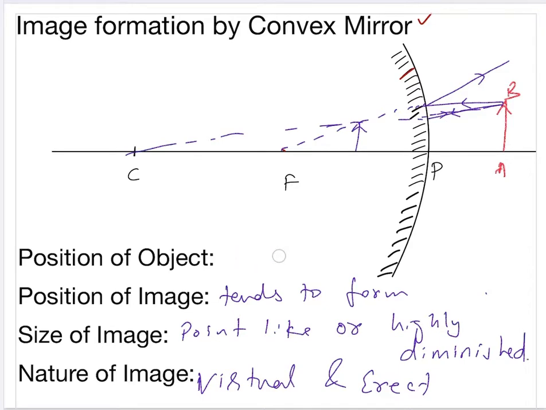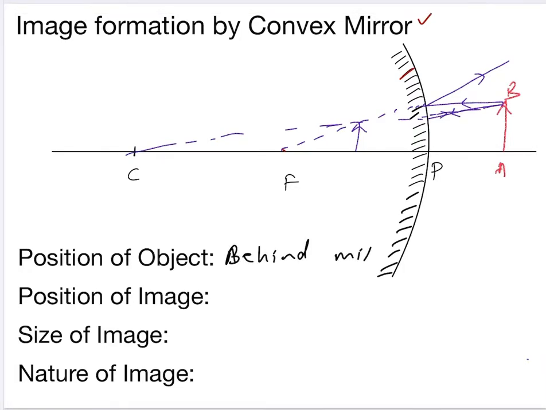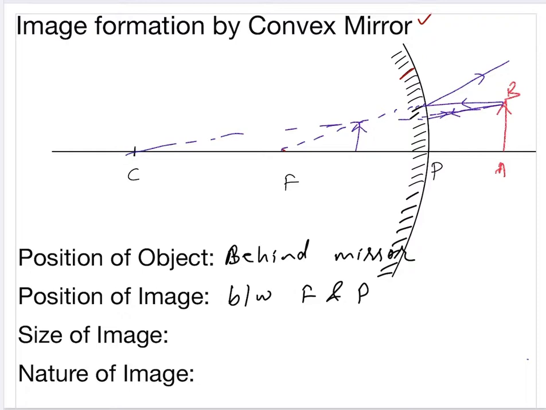So in the second case we will write: position of object, behind mirror; position of image, between F and P; size, smaller than object.